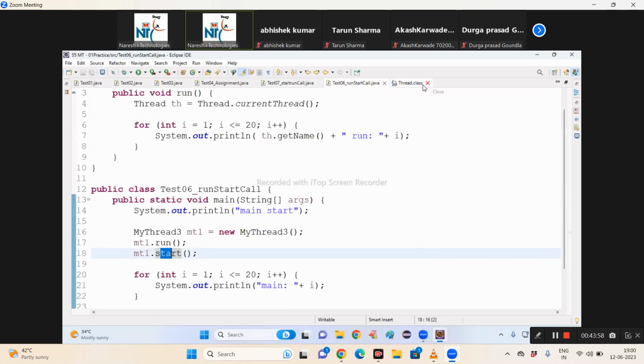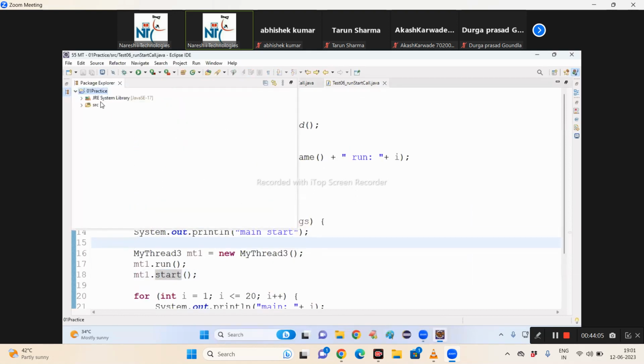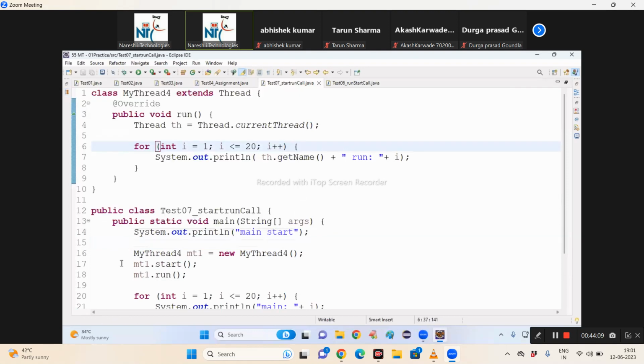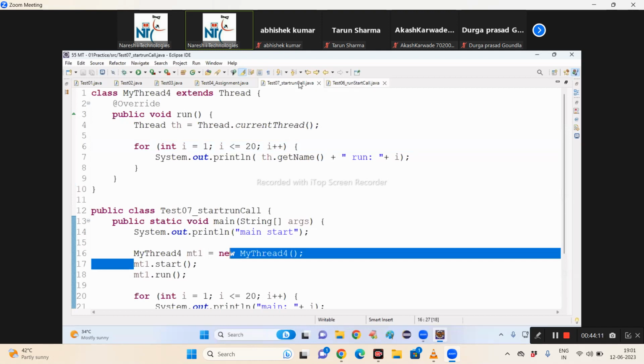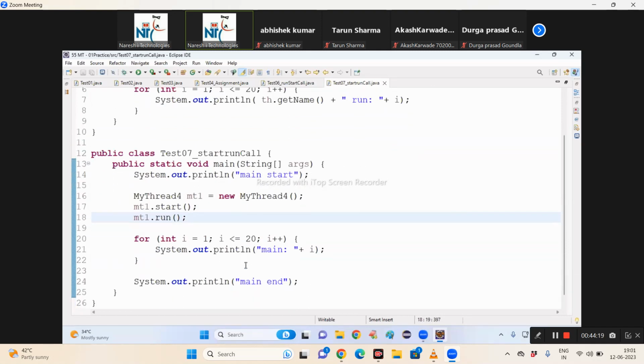Next, then we started understanding. I think this is the last program, right? Yeah. One more, I think, needs to be there. Yeah, can I call start and run? Yes. So these are the points we have discussed.